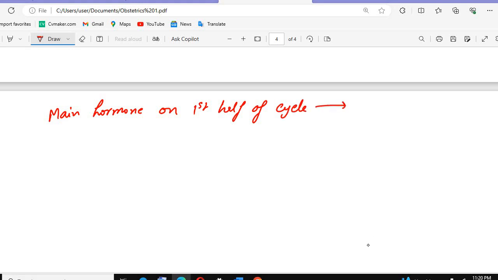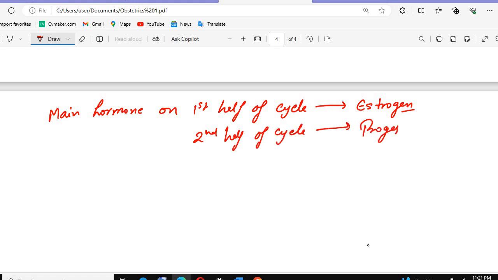In the follicular phase, FSH energy is maintained by the estrogens. So in the first half of the cycle, the main hormone is the estrogen. Then in the second half of the cycle, the main hormone is the progesterone.